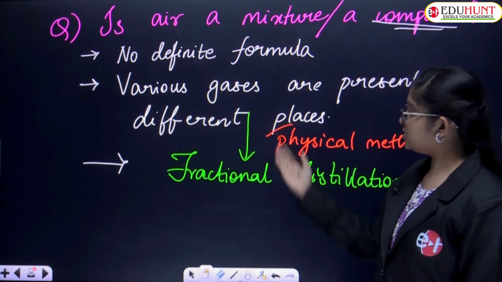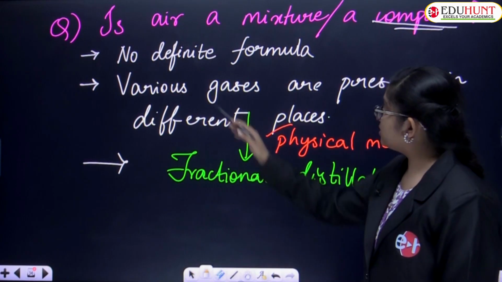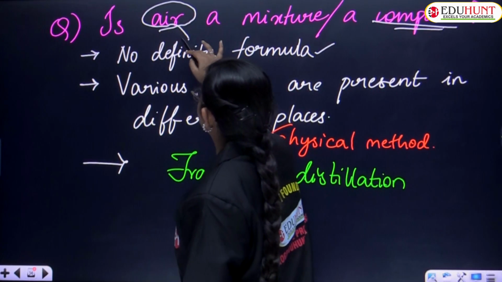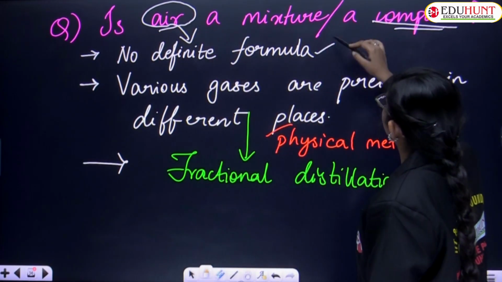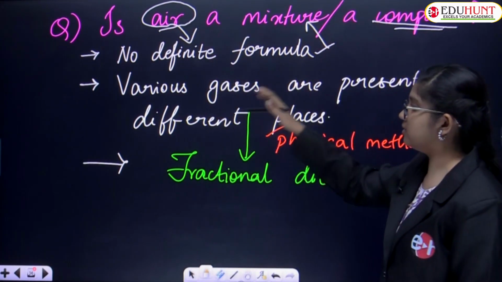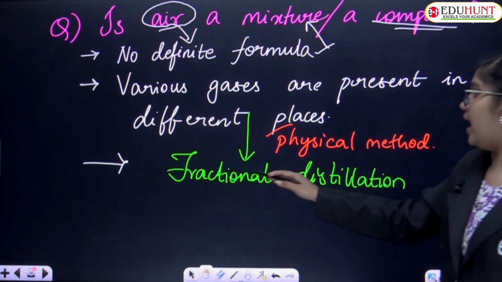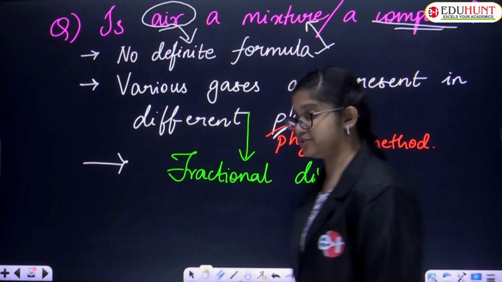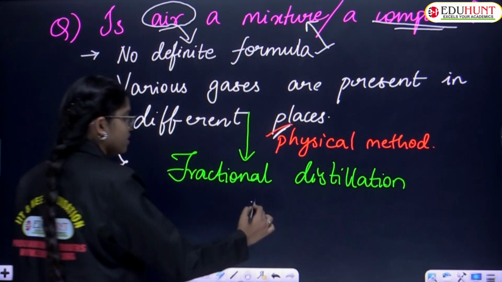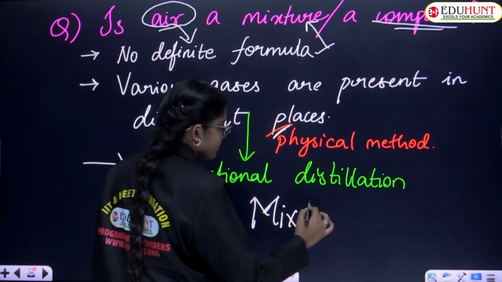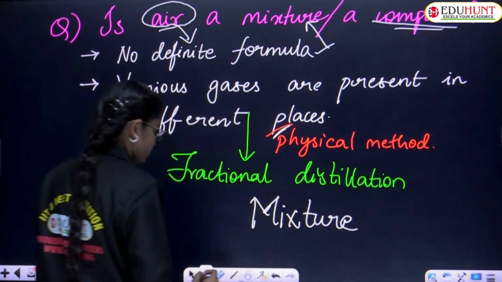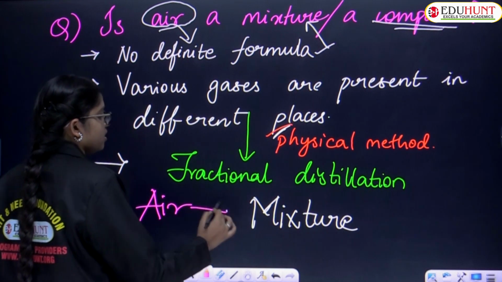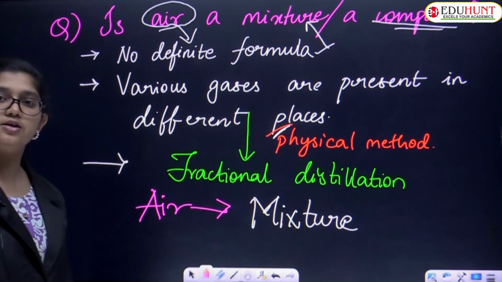Here, if you see, it's completely different. There is no definite formula for air, which is exactly a characteristic of a mixture, and the gases are present everywhere. We know that, and it's separated easily by a physical method. Definitely, air is a mixture. Air is completely a mixture. Air is not at all a compound, air is a mixture.